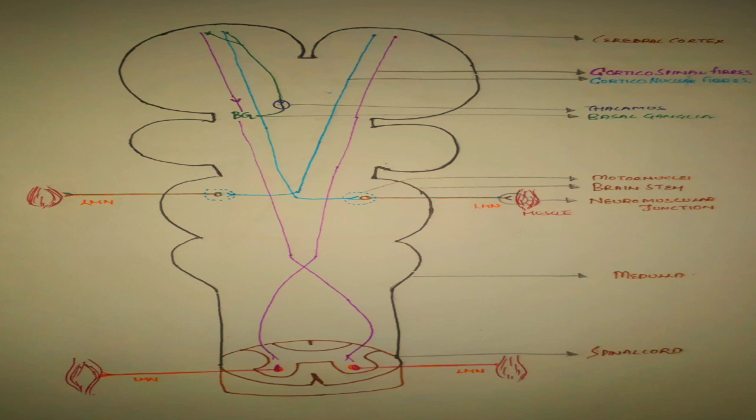That means the basal ganglia is transmitting the information to corticospinal fibers and corticonuclear fibers via thalamus. Then the fibers from corticospinal and corticonuclear will reach the muscles for the movement.